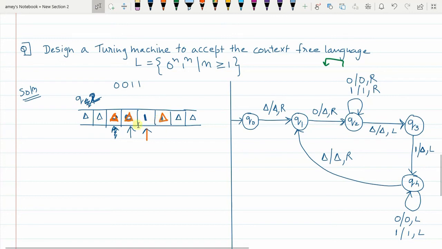And that's why, although there is a 1 here, in Q2 state that 1 will be replaced with itself, and the pointer is going to move to the right. You will remain in Q2, but the pointer is going to move to the right. So in Q2, 1 will be replaced with itself and the pointer is going to move to the right. We are still in which state? We are still in Q2 state.